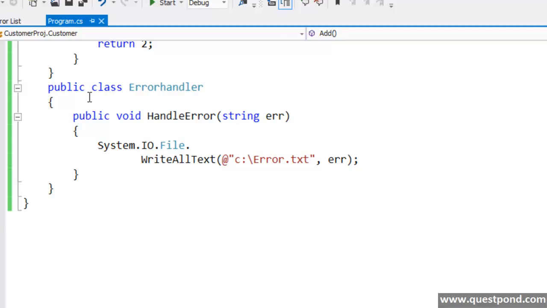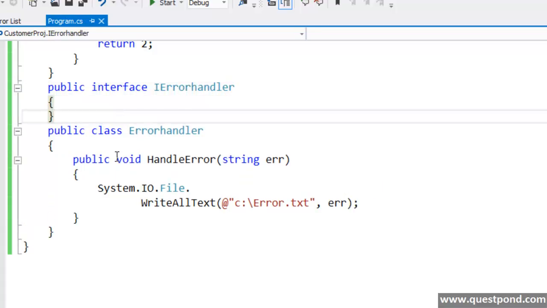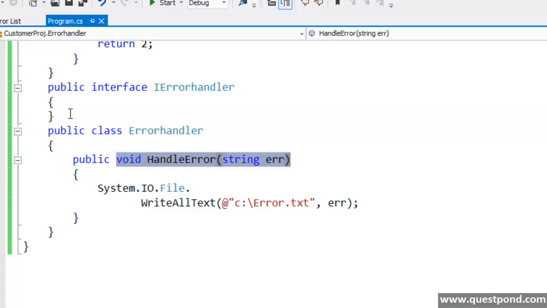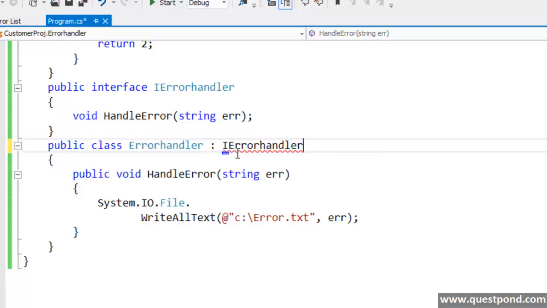Because we're going to have so many different kinds of error handlers, and it's also possible that tomorrow we're going to add new error handlers, we'll first go ahead and create a very simple interface here, and let's name this interface IErrorHandler. This interface will have a method called HandleError. All of the error handlers will implement this IErrorHandler interface. For example, this is a file error handler, so it will implement IErrorHandler.